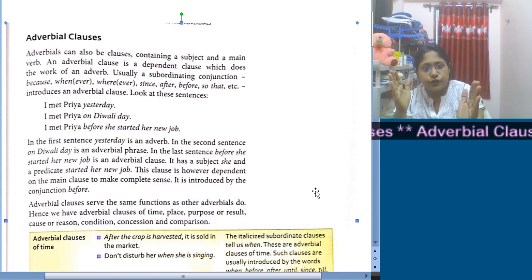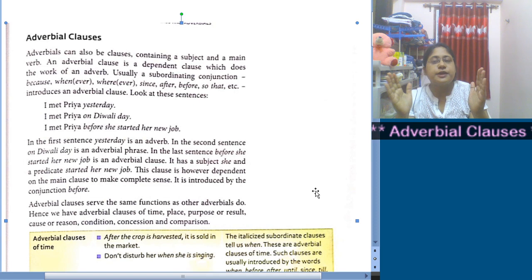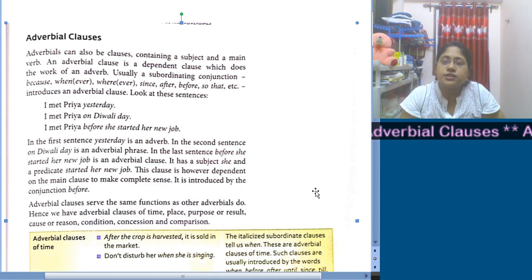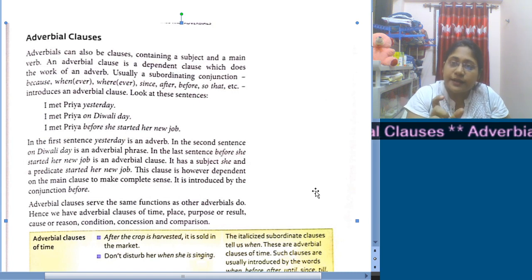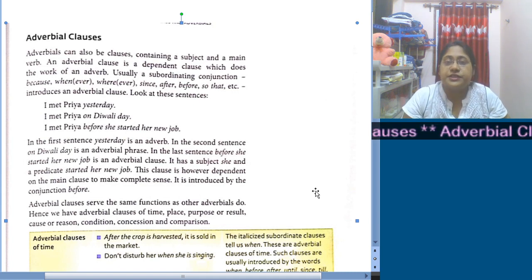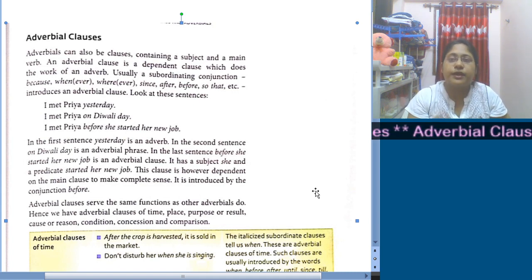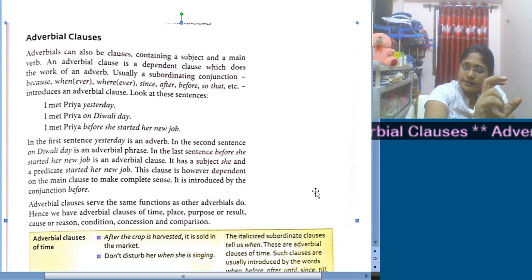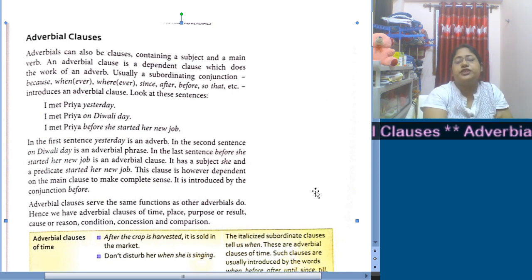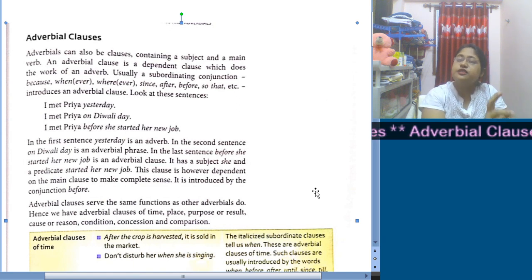So from before to job, this particular part is a group of words. It has a subject and verb, but the sentence is not complete. It produces a sense, but the sense is not a complete one. So here again, if we ask a question with the word when, the answer comes: before she started her new job.